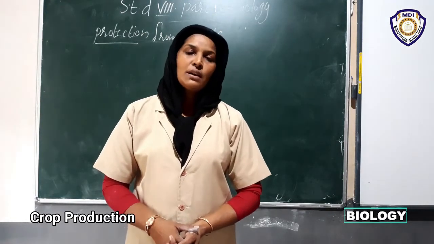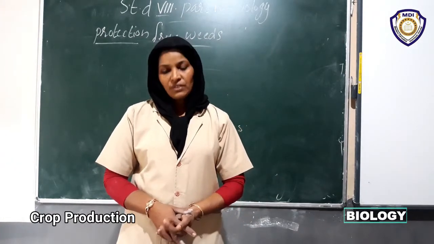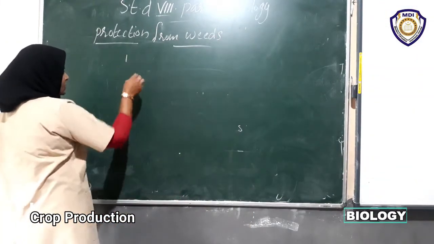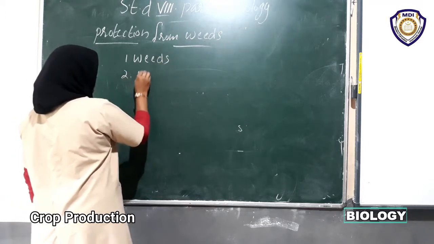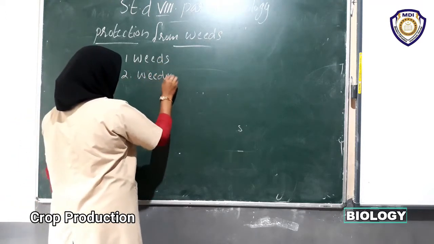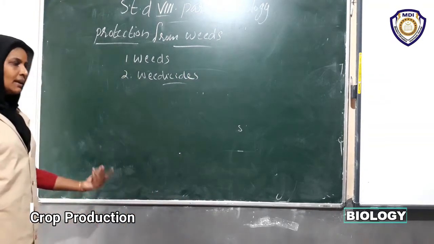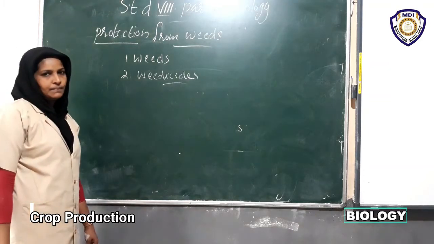What do we use? We use chemicals. The chemicals used for removing weeds are called weedicides. So now we have studied what are weeds. And second, what are weedicides? Weedicides are the chemical substances. They are used to remove weeds. Are you clear?